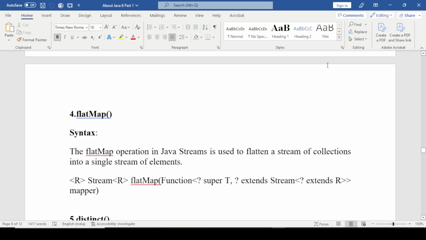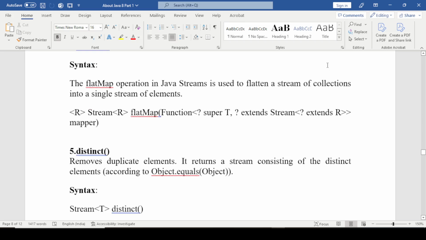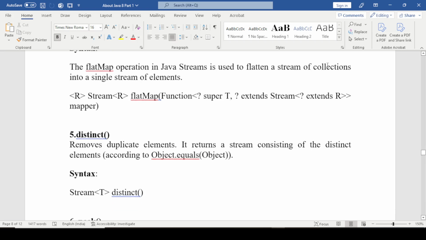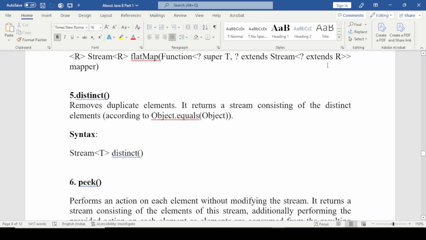And the flatMap operation in a Java stream is used to flatten a stream of collections into a single stream of elements. On the stream we apply the flatMap function with the mapper. Distinct removes duplicate elements. It returns a stream consisting of the distinct elements according to Object.equals, and the syntax is we apply stream dot distinct.